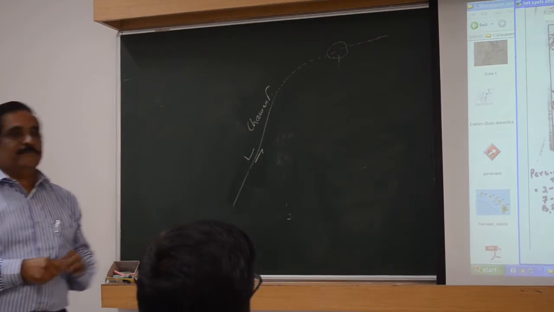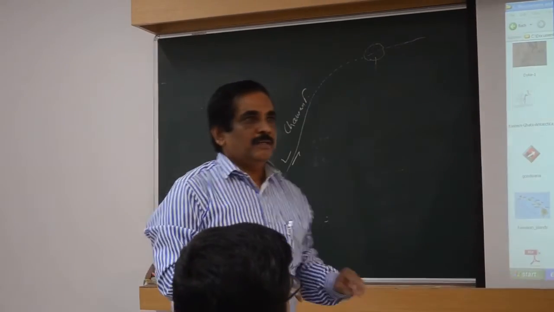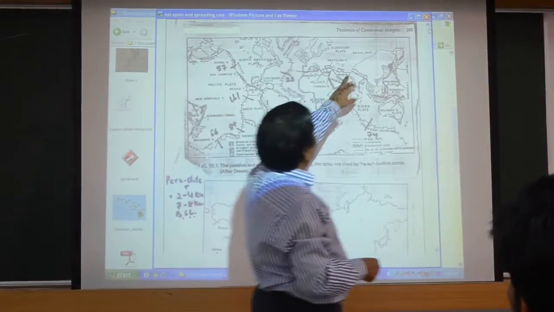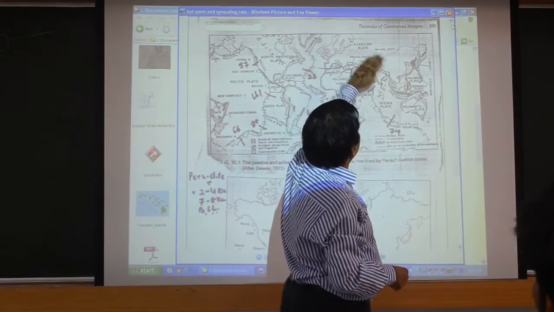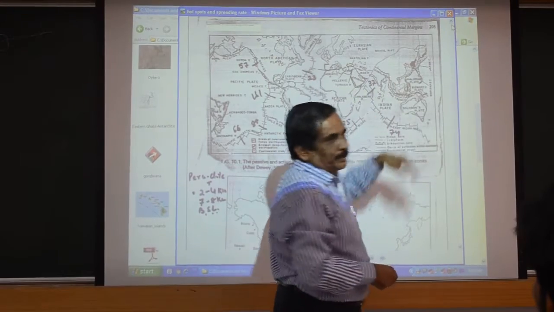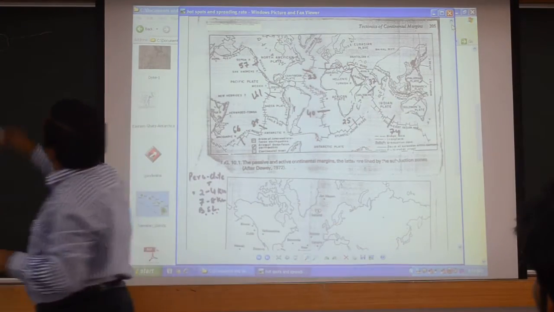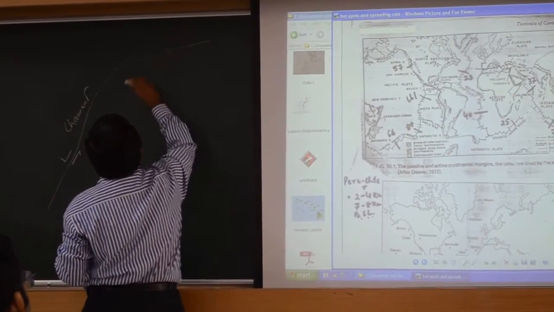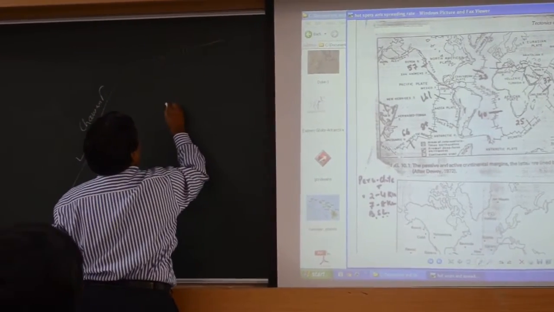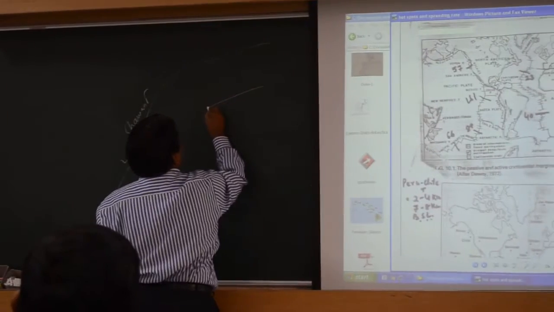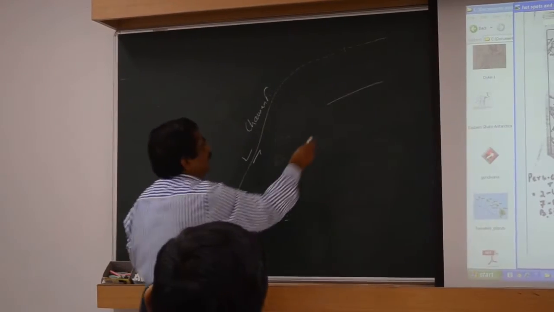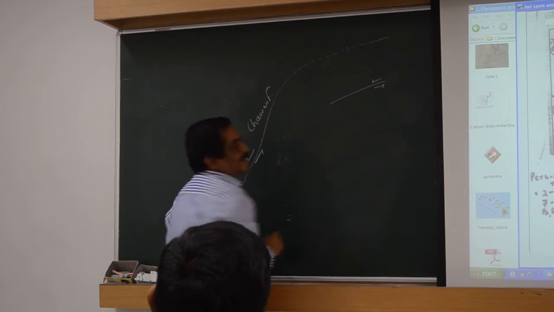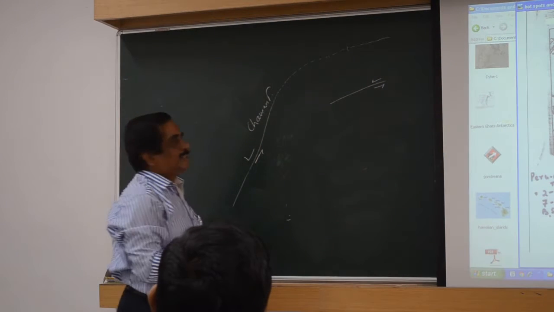Suppose the left lateral arrangement I am giving for the Owen fracture. This is the Owen fracture. The left lateral arrangement. This block is coming this way, this block is going this way. So how is a basin opening up here? So this is the fault. What type of arrangement will I make? Left hand. Understood?